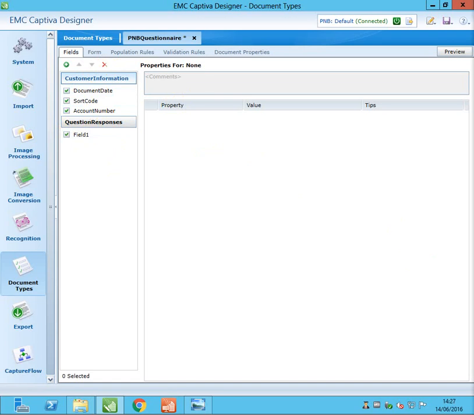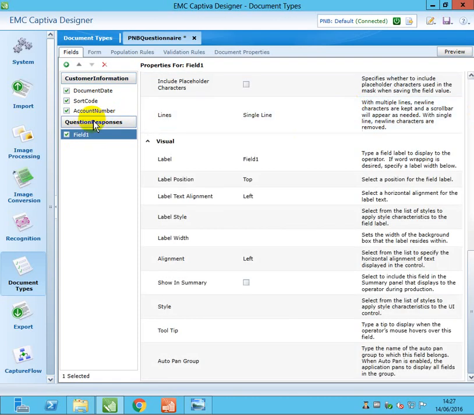Now we are going to change this field to a drop down list box. Select this, and we will name it issue type.